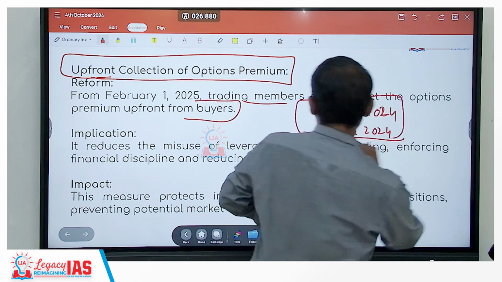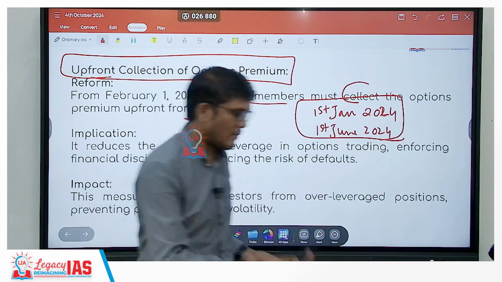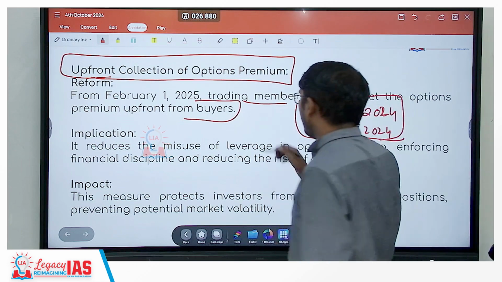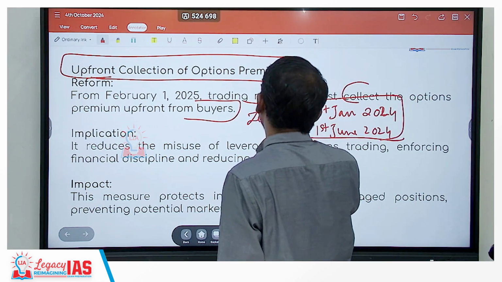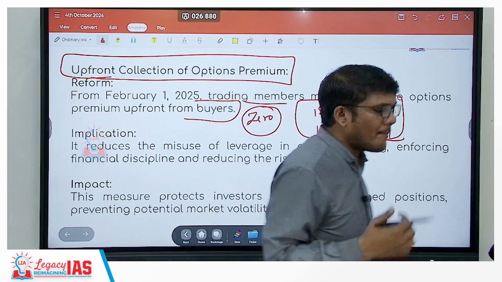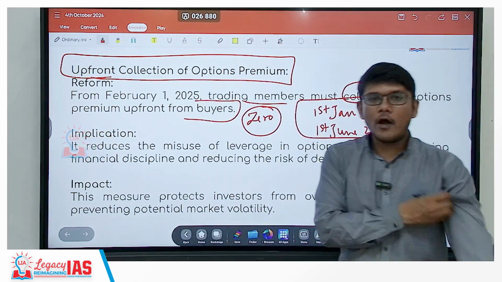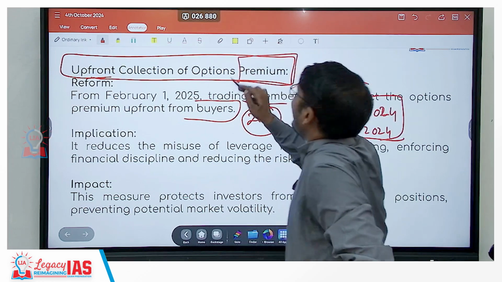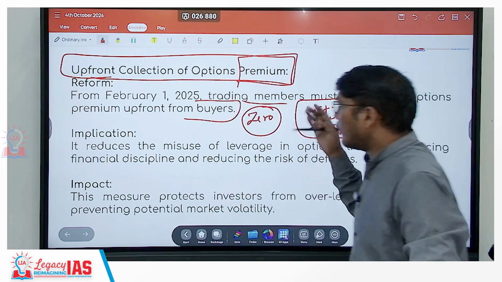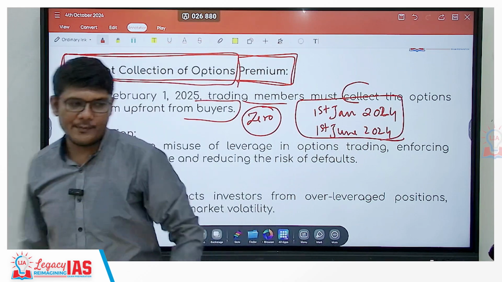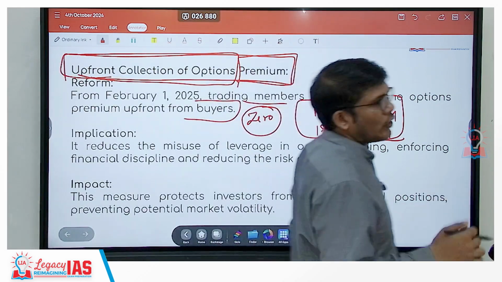Now this contract will be with respect to some money being given, some underlying asset being bought, right? But if we have zero money involved over here, there will be no obligation at all. So for some amount of obligation or a commitment to be shown, there is a premium which has to be paid, right? Now that premium needs to be collected upfront is what SEBI is saying. Earlier that was not the case.